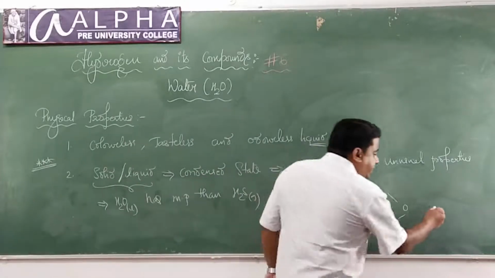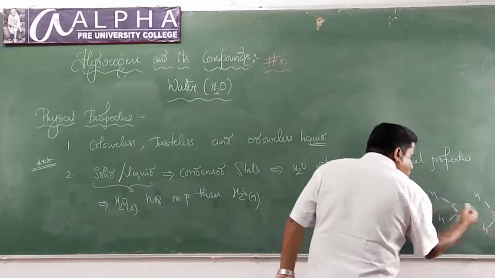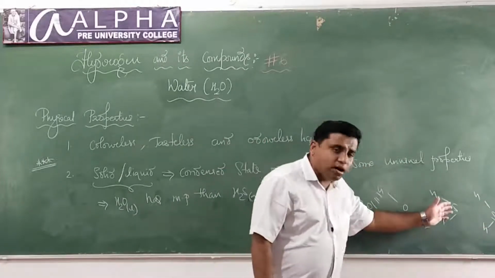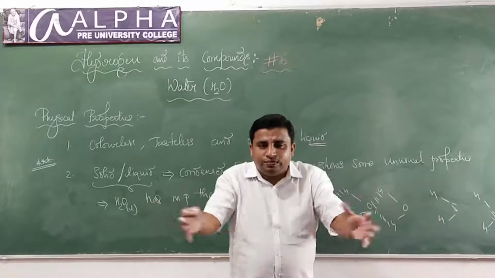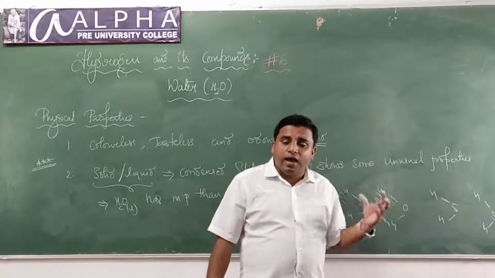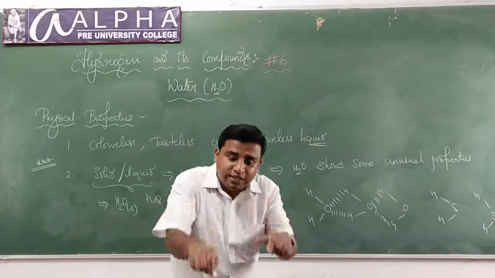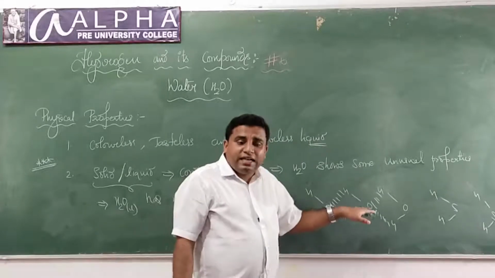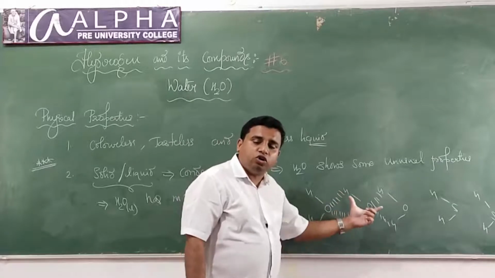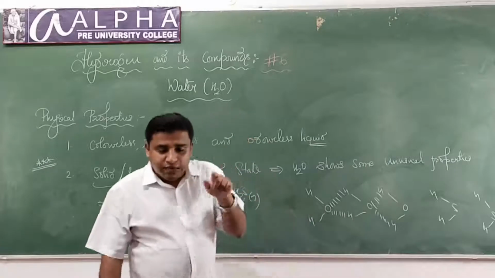If I consider hydrogen sulfide, H2S, there is no hydrogen bond between hydrogen sulfide molecules. Therefore, hydrogen sulfide molecules are free. That is why they exist in gaseous state. Whereas water molecules are held together by hydrogen bonds. They are not free. That is why water exists as liquid at room temperature. Since there is a strong force of attraction between the water molecules, it has a high melting point when compared to hydrogen sulfide. That is what I am telling you.